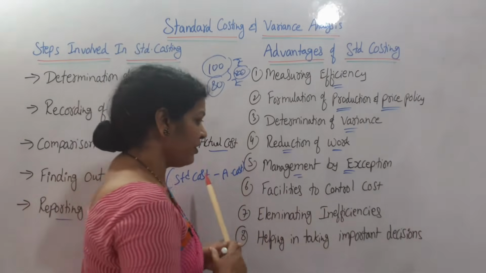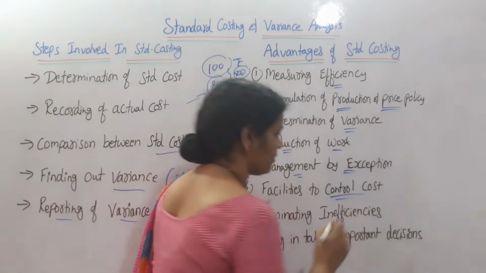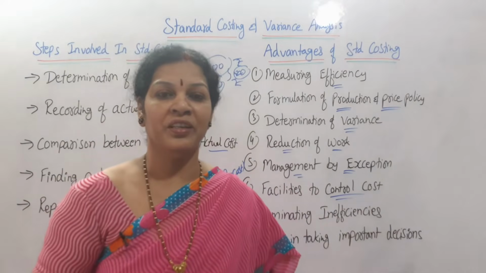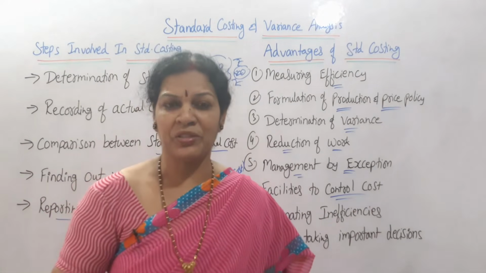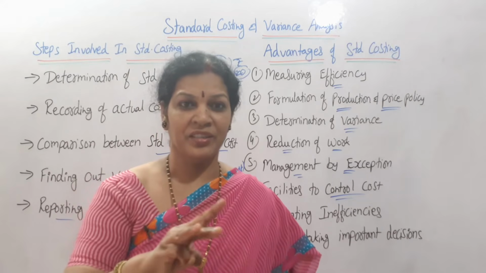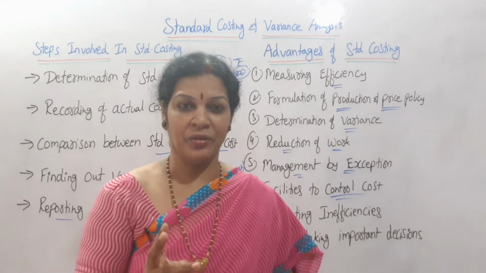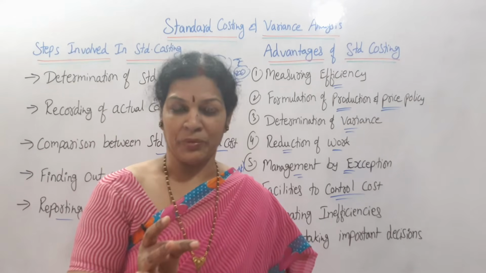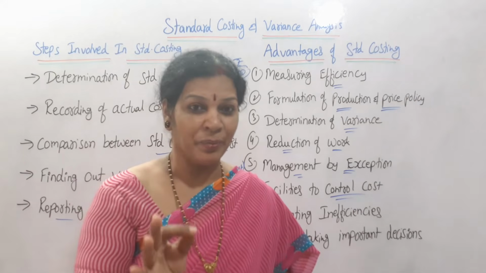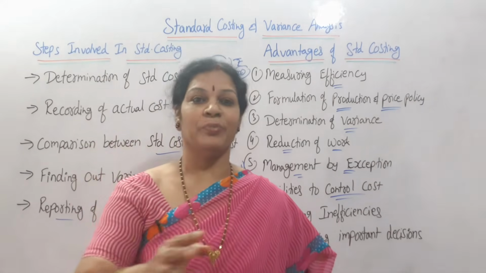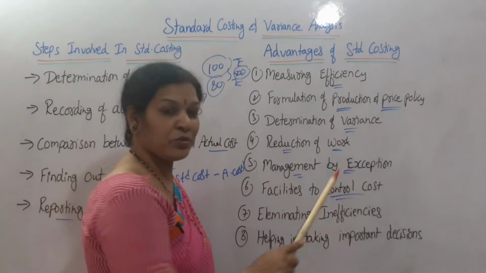Next one is facilities to control the cost. Cost we want to control. If you control the cost, automatically demand will be more. We have studied in economics: demand, supply, cost. These three are interlinked. Cost is controlled, cost is decreased, and demand will be more. If demand is more, supply has to be increased. The same demand supply principle we are applying here, that is to control the cost.